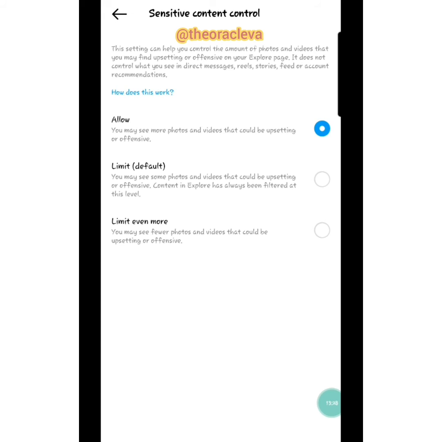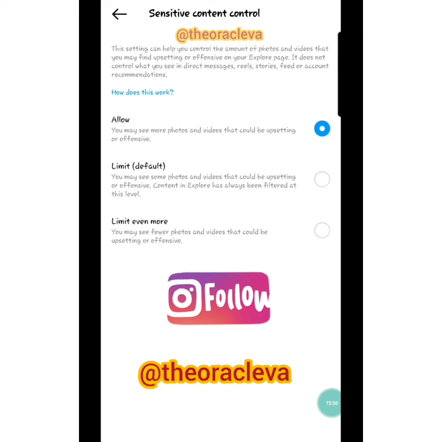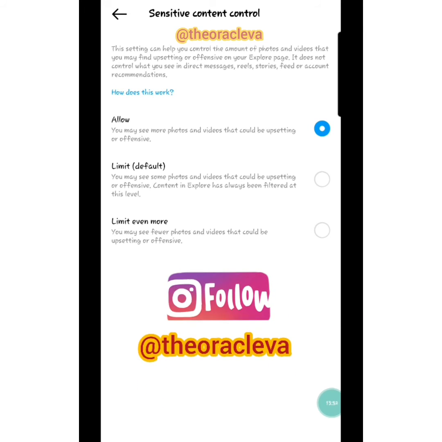There's this default setting, since Instagram established this feature, the default setting has been to limit. For me, I allow. So I might see photos or videos that could be upsetting and offensive, and I don't mind. Some people prefer to limit it, so they limit the kind of upsetting or offensive things that they see.